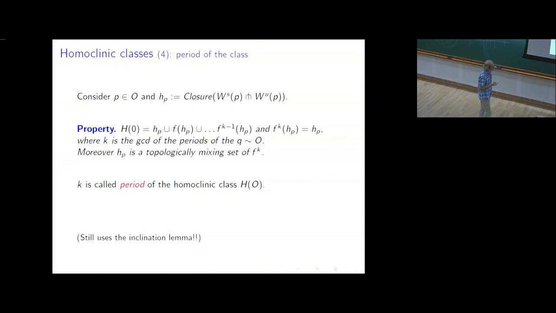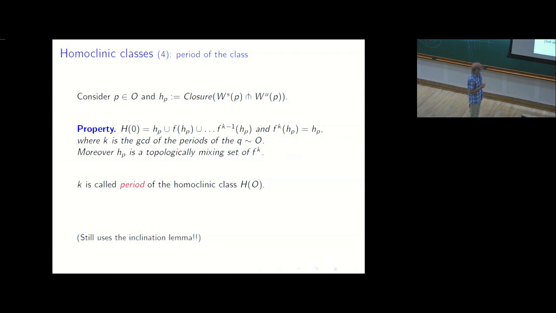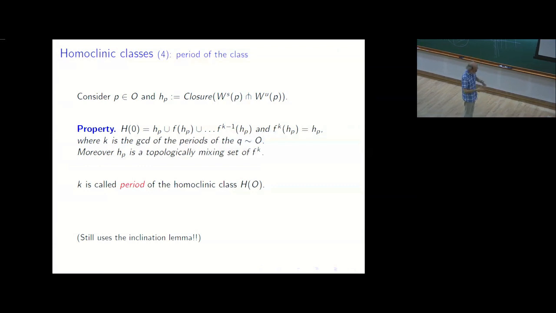There is a combinatorial way to define the period. So you look at all the periodic orbits homoclinically related to O. You look at all these periods. You find a set of numbers, and you take the greatest common divisor. This is the period. So if you have the homoclinic class associated to a fixed point, it is topologically mixing. The period is 1. Again, the inclination lemma is behind that property.